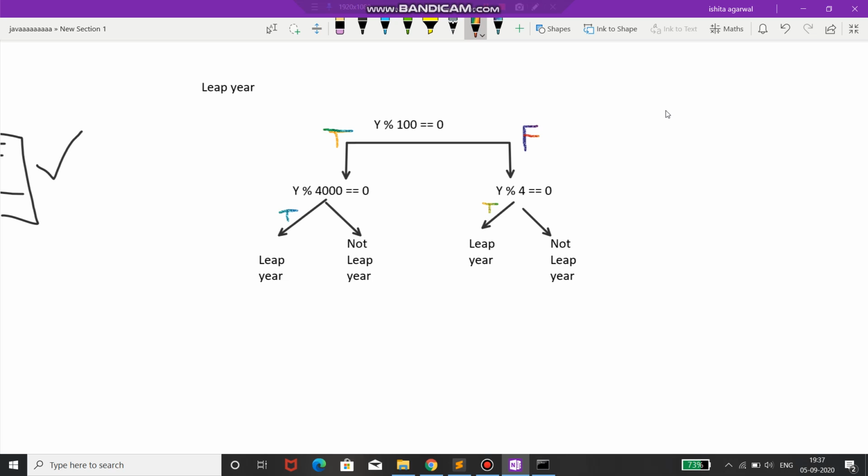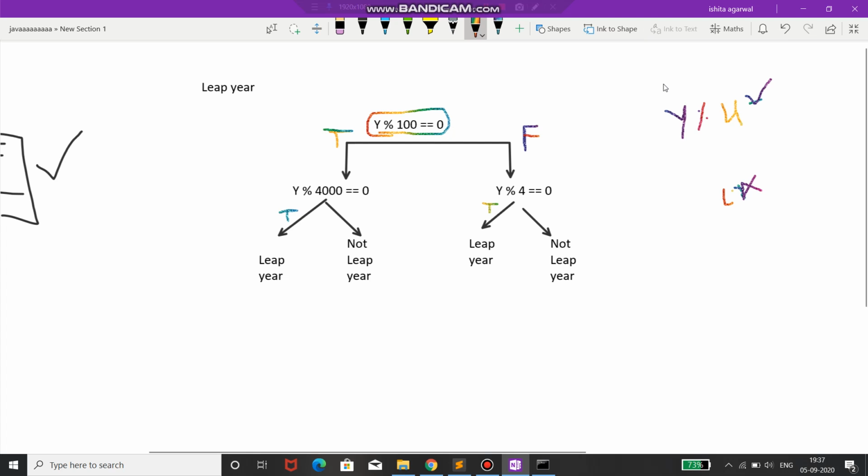You cannot just simply check whether a year is divisible by 4. Okay, so if a year is divisible by 4, then it is a leap year? No, this is not the conclusion. This is not always a leap year, as if it is divisible by 4, it must not be divisible by 100 also, as you can see over here.